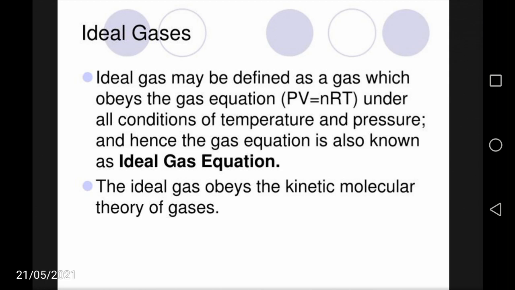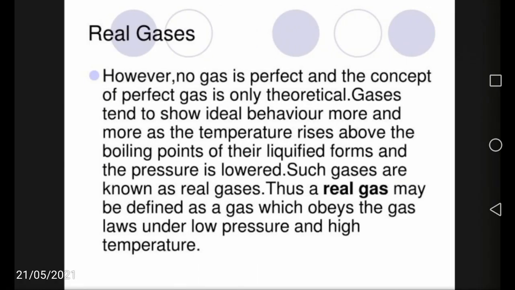Those gases are called ideal gases, and this equation, which is obeyed by the gases under all conditions of temperature and pressure, is called the ideal gas equation, or the perfect gas equation. The ideal gas obeys the kinetic molecular theory of gases because the gas equation PV = nRT is derived on the basis of the kinetic molecular theory by considering the 5 assumptions of this theory.